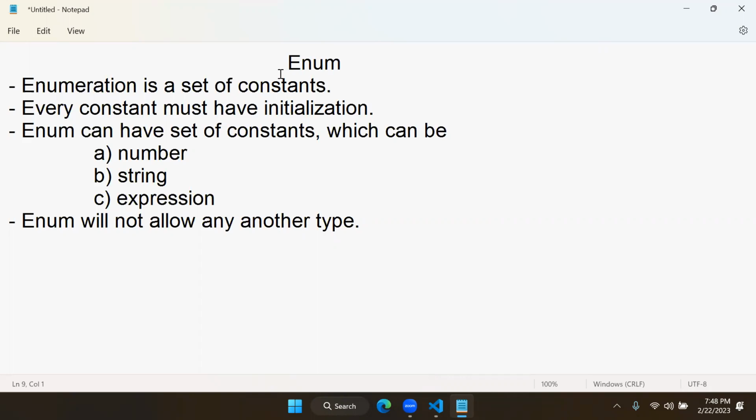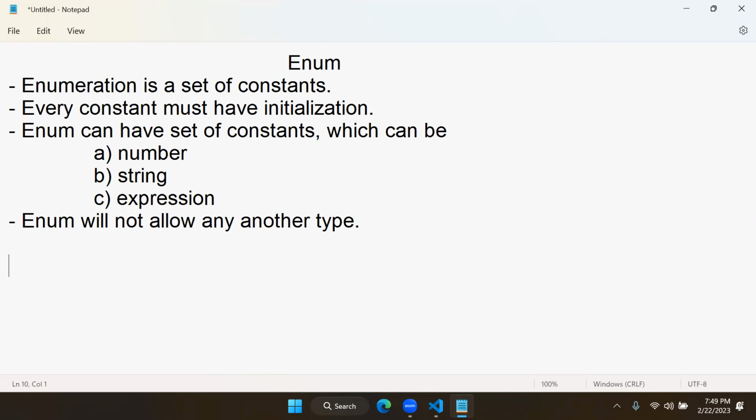Because Boolean changes from true to false. Right? Boolean is not a constant. So enum can be only a collection of constants and Boolean is not a constant.